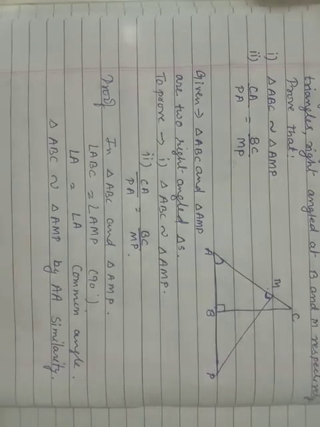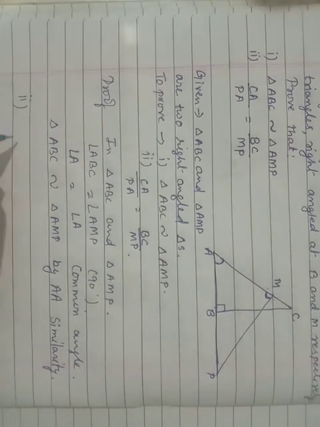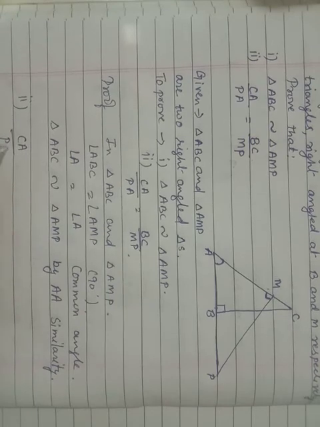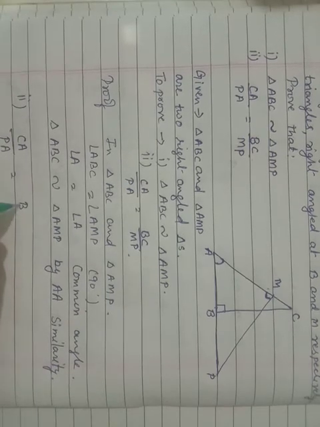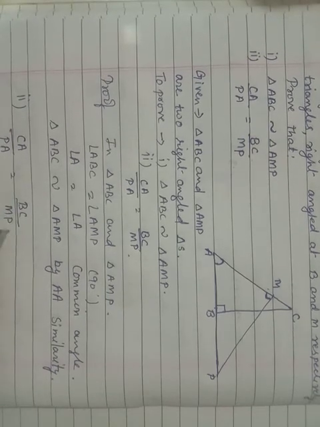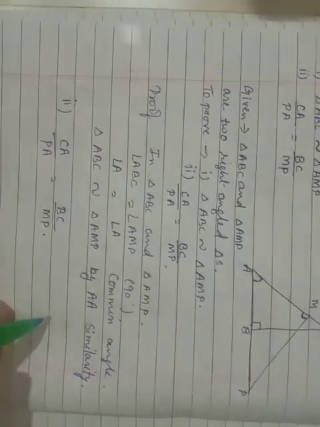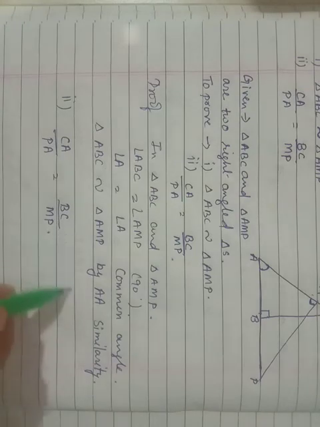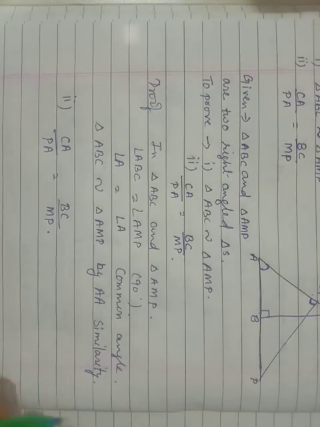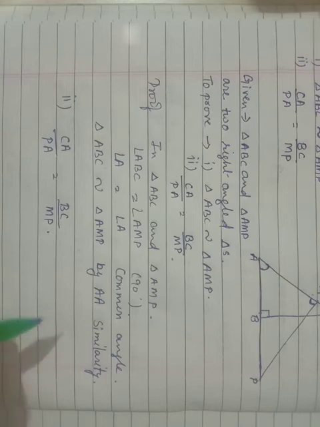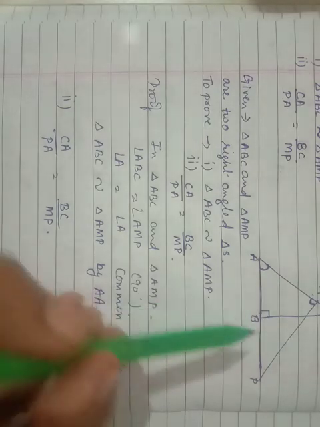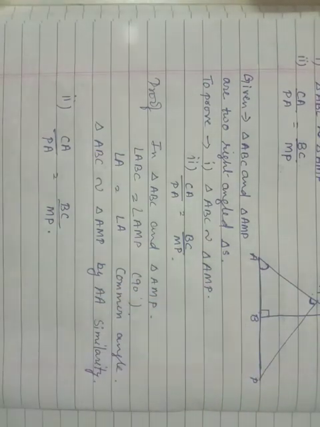Now the second thing, you have to prove that CA upon PA is equal to BC upon MP. See, once your triangles are similar, the corresponding parts are also proportional. So CA, where is CA? CA is the hypotenuse.